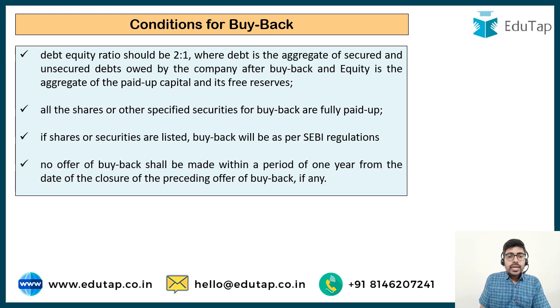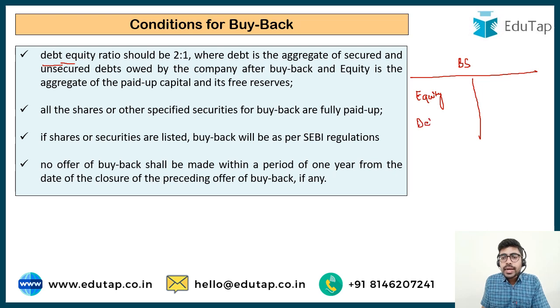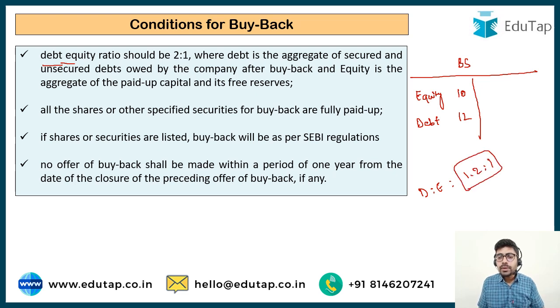Now another very important condition is with regard to the debt equity ratio. In the balance sheet of a company, on the equity and liability side, we have the equity component as well as the debt component. Suppose the equity of the company is 10 lakh and the debt of the company is 12 lakh. So now there is a considerable balance of debt and equity in the capital structure of the company. If we compute this debt to equity ratio, it is going to be 1.2:1. This is a very comfortable ratio.